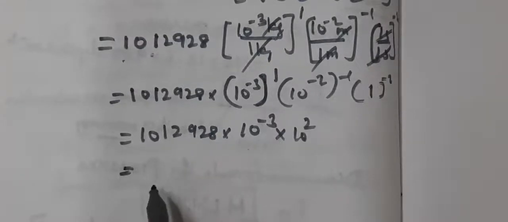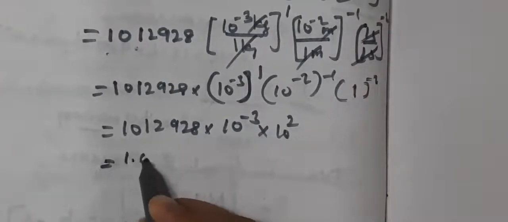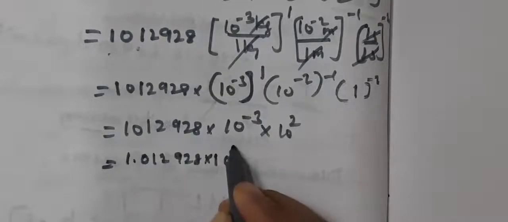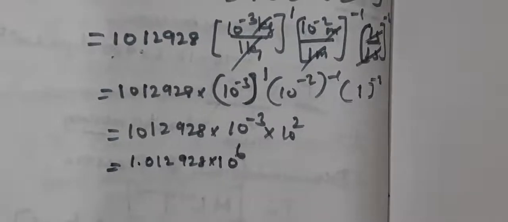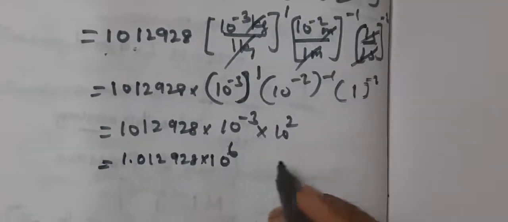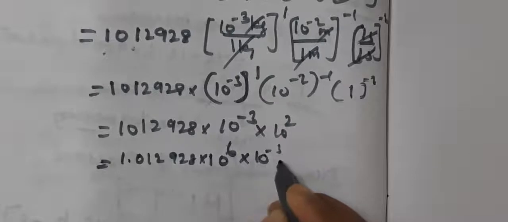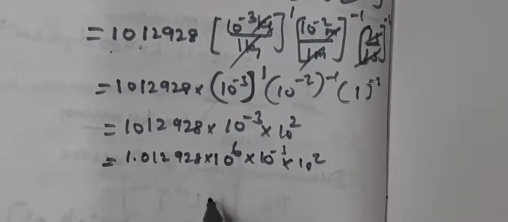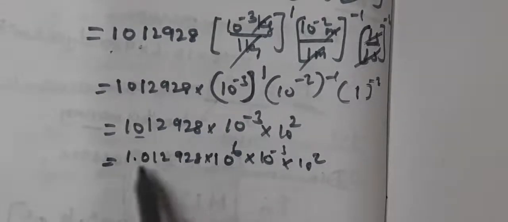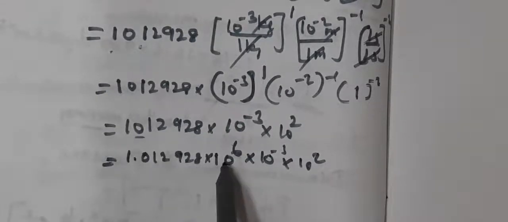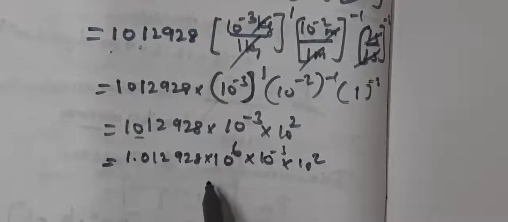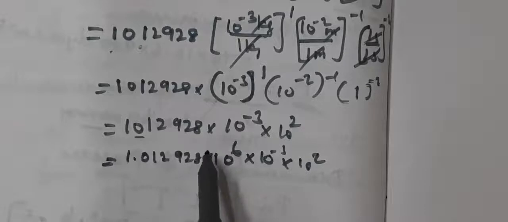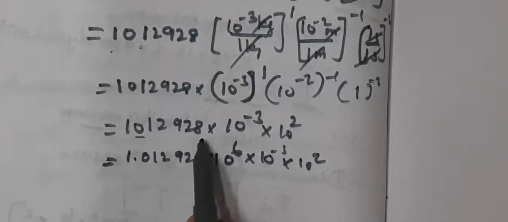So we can write it as 1.01292 into 10 power 6, into 10 power minus 3 into 10 power 2. Understand? If you are using logarithm, 10 power 6 will automatically come with 1.01298. When you multiply ordinarily, we will get a big number.